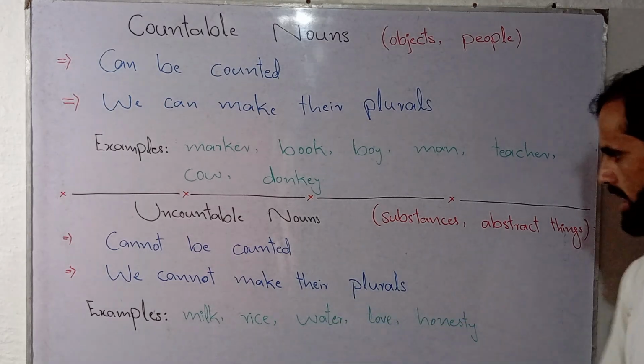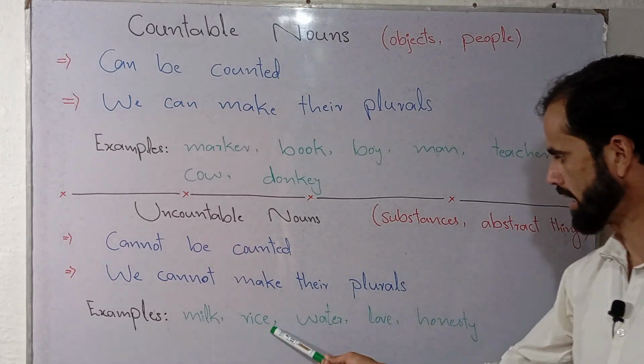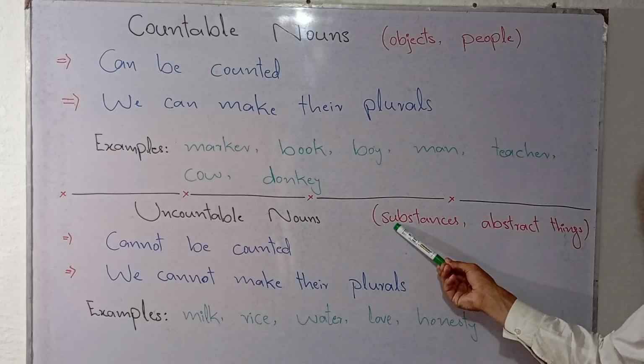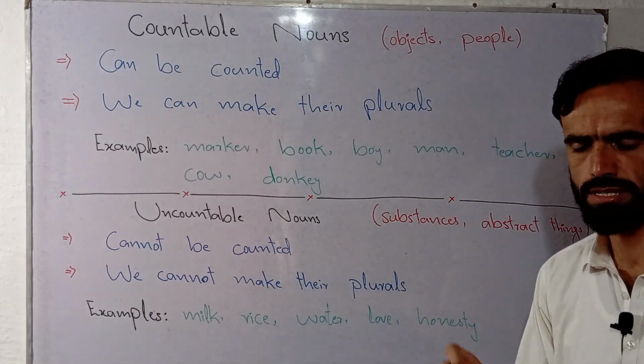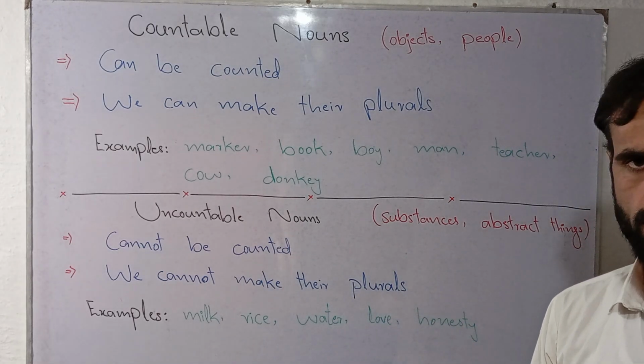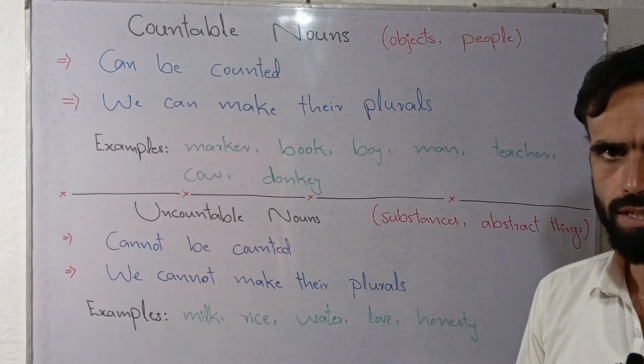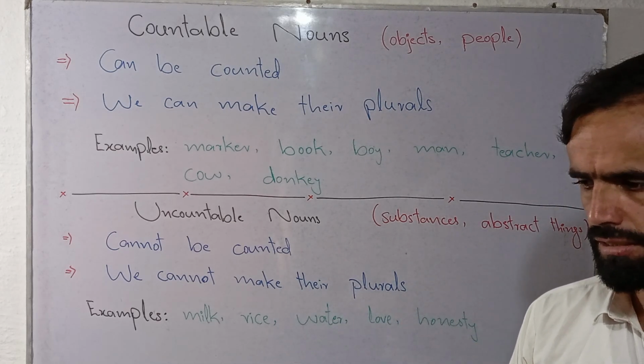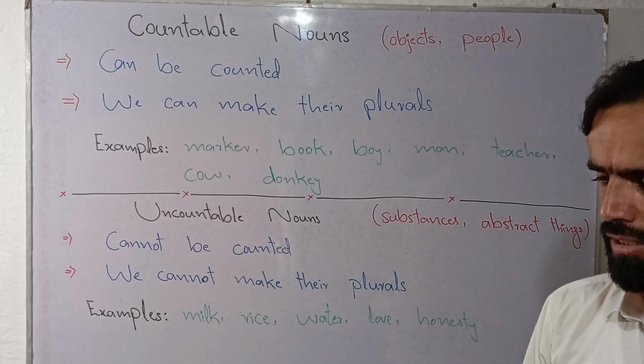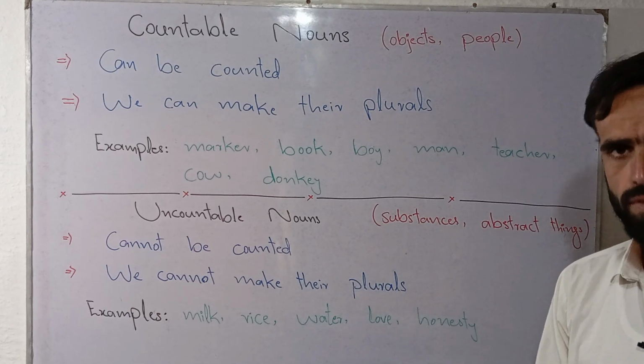Substances means things that we consume, things that we use, things that we wear, things that we utilize in our daily life.